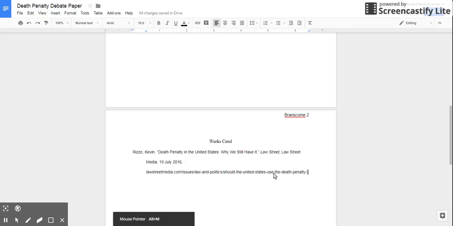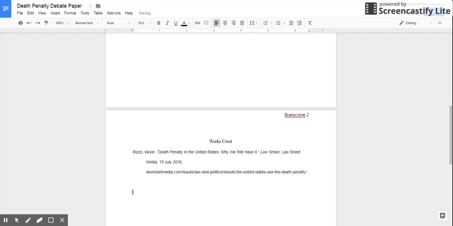When you're ready to do your next citation, you're going to press enter. Oops, hold on. Go to the end, press enter. All right, and just make sure that it's all the way on the left-hand side and you can copy and paste your next one. Now, the difficult thing you want to make sure is to have it in proper works cited format.